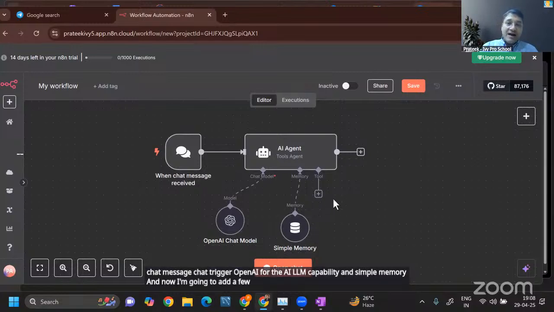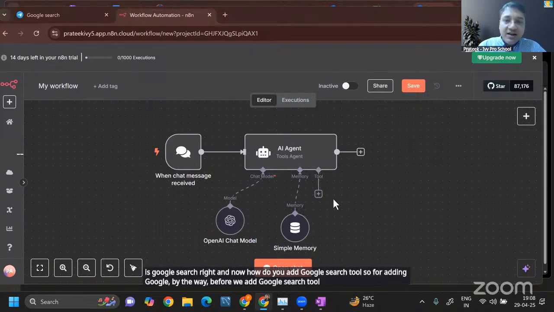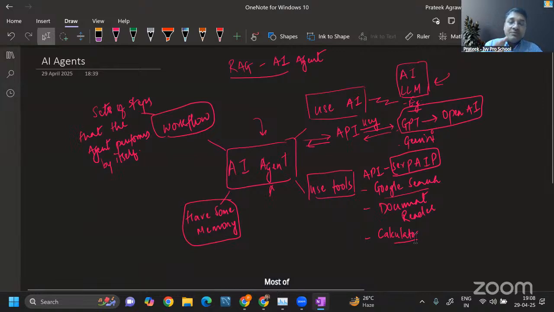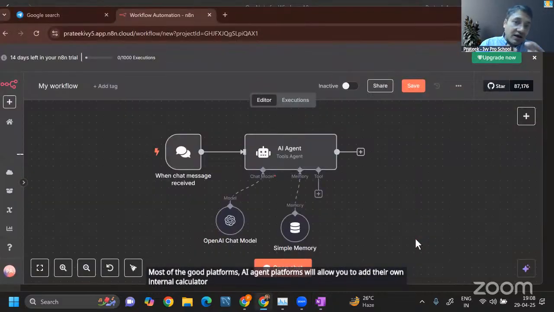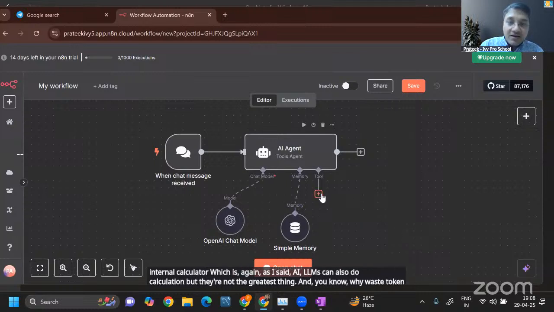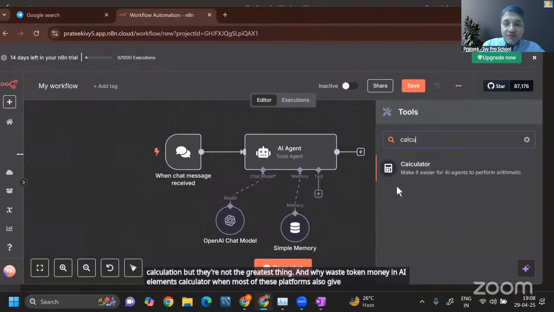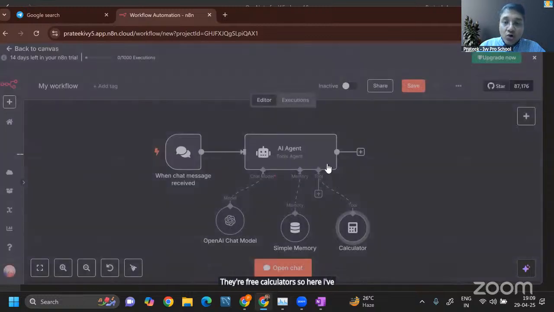One of the tools that I want to add here is Google search, right? And now how do you add Google search tool? Before we add Google search tool, remember I told you that you may be required to do some calculations. And for calculations, most of the good AI agent platforms will allow you to add their own internal calculator. AI LLMs can also do calculation, but they're not the greatest thing. And why waste token money in AI LLMs calculator when most of these platforms also give their free calculators. So here I've added a calculator node.